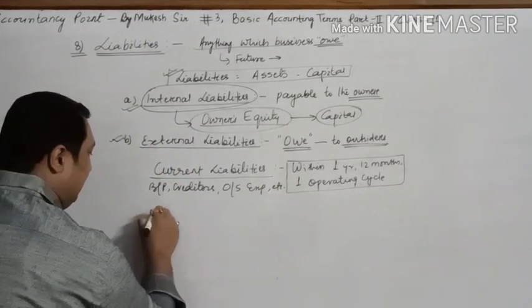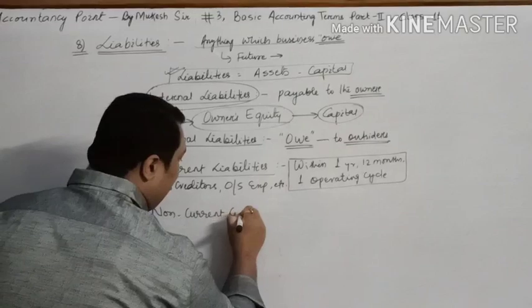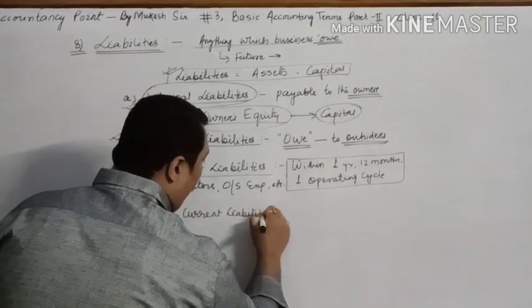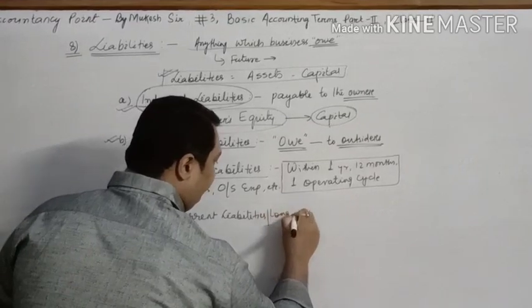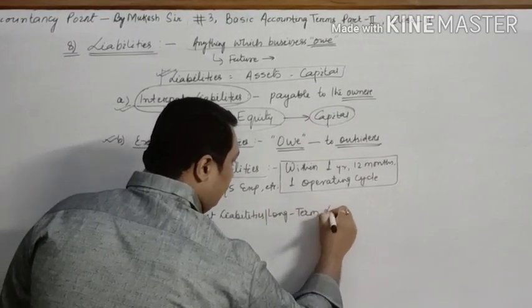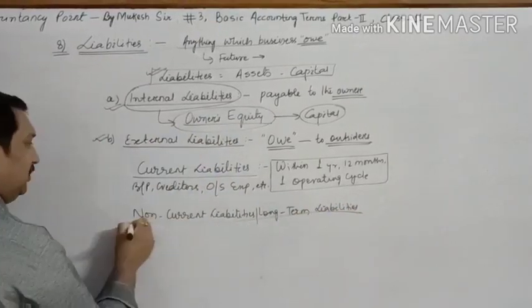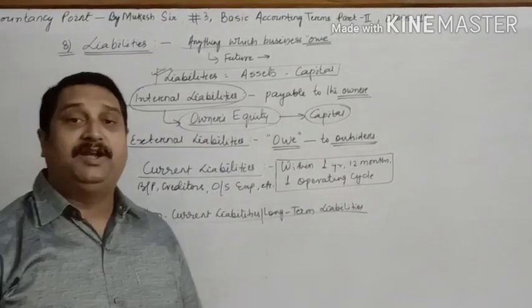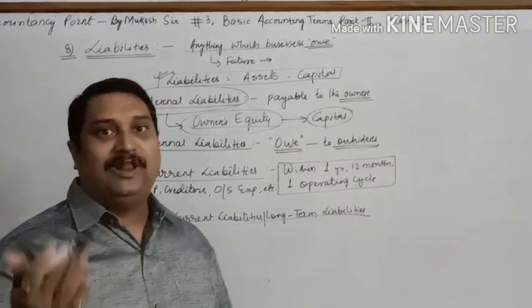The second type of liabilities are called non-current liabilities, or long-term liabilities. What are these? Non-current liabilities or long-term liabilities are the liabilities which will be payable after a year or 12 months.